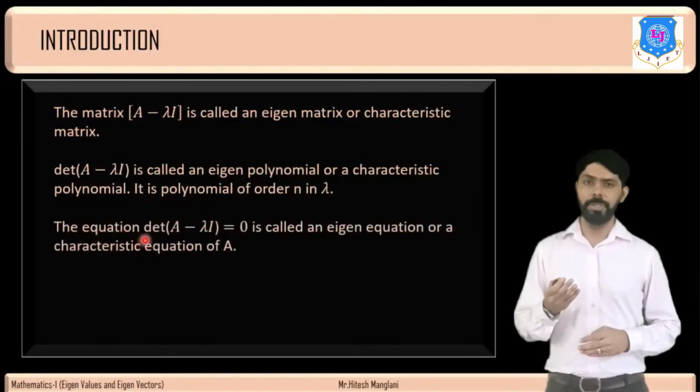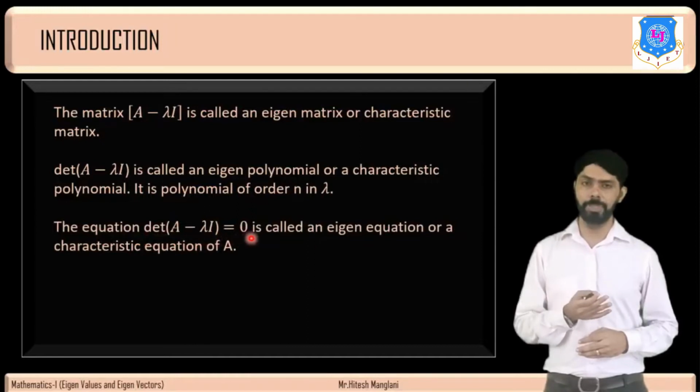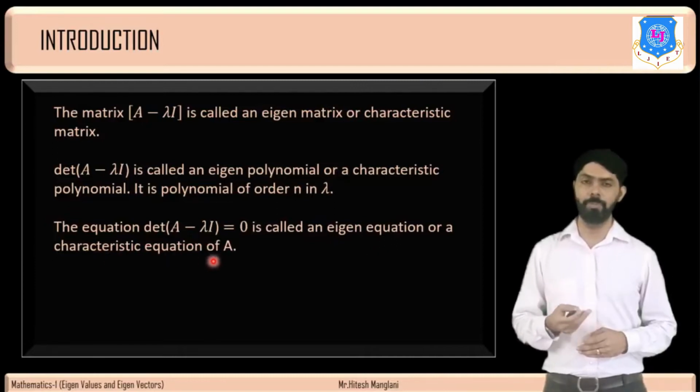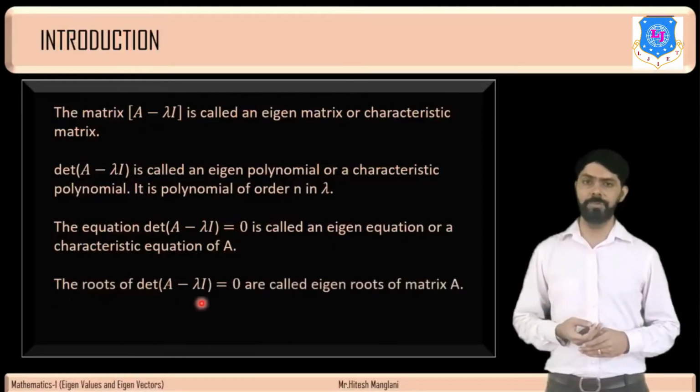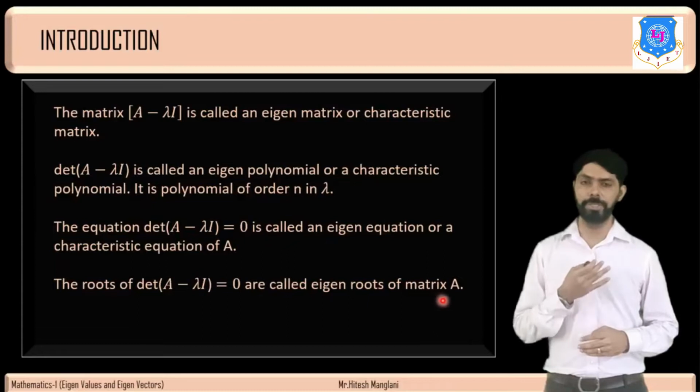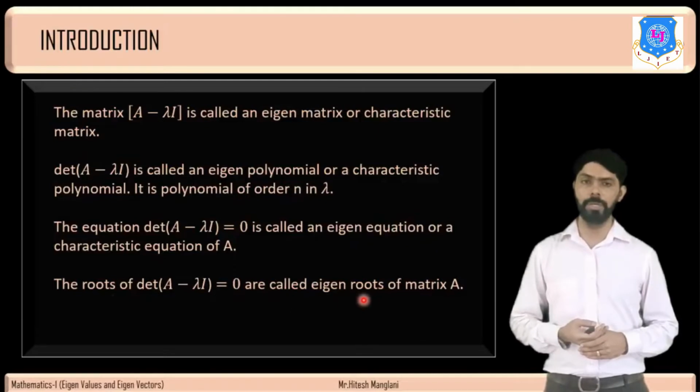The equation determinant of A minus lambda I = 0 is called an eigen equation or characteristic equation of matrix A. The roots of this characteristic equation are called eigenroots of matrix A. So if we have to find the eigenvalues of a matrix, then we will find the roots of the characteristic equation, that is, determinant of A minus lambda I = 0. These roots are called eigenvalues of matrix A.